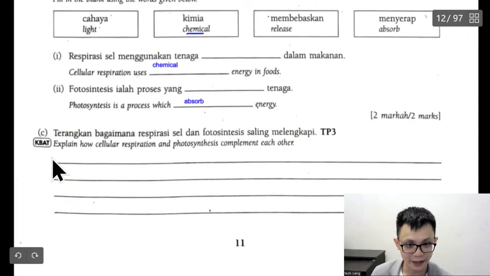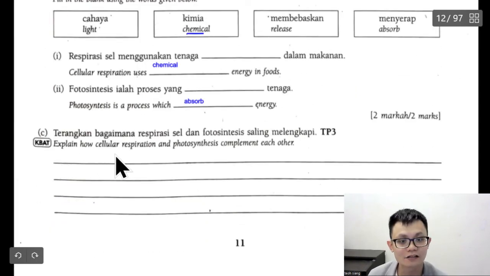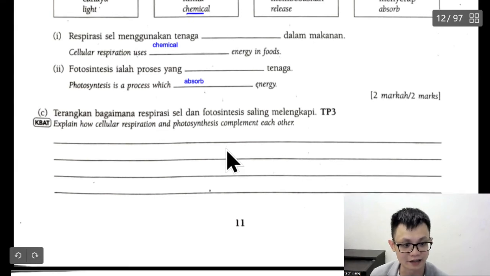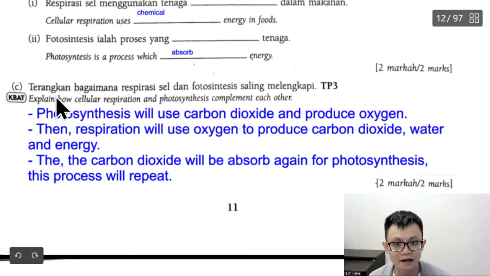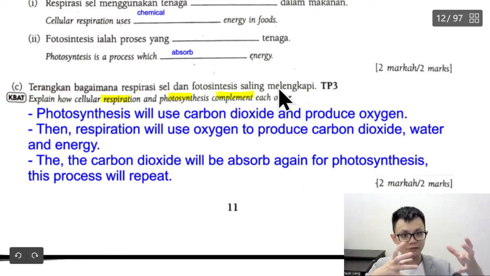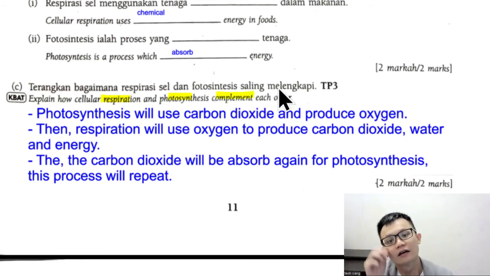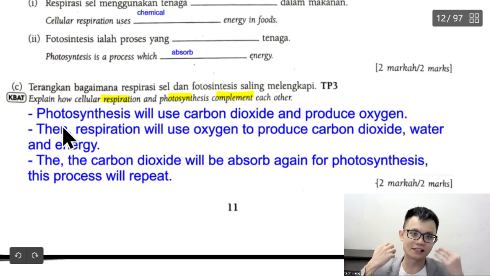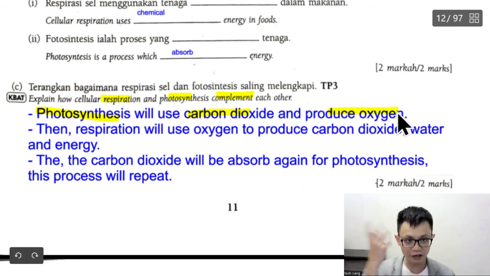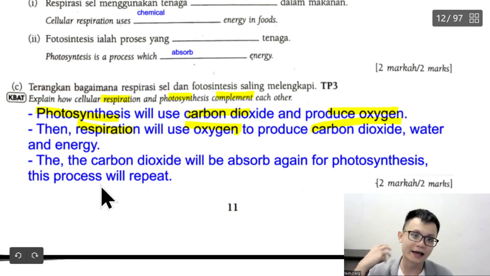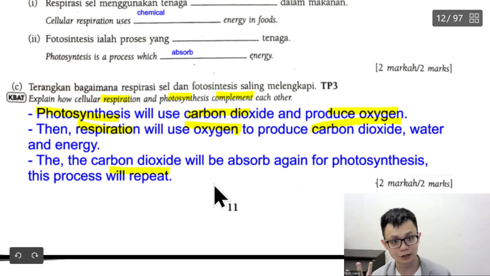C, soalan kebat. Explain how cellular respiration and photosynthesis are different. What are the difference? So we can see that explain how respiration and photosynthesis complement. Complement means I help you, you help me. So I use the easy one. So I just say photosynthesis uses carbon dioxide, gives oxygen. Then respiration will use the oxygen to give the carbon dioxide. Then the whole thing will continue to repeat. Simple. Use your own word, no need to use my word.